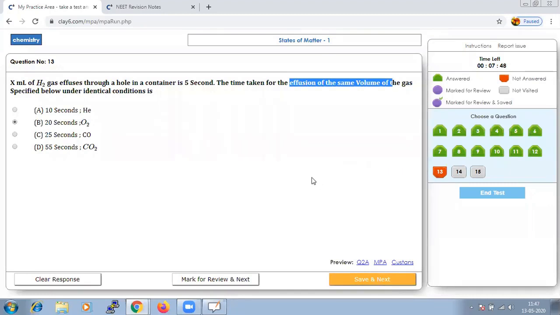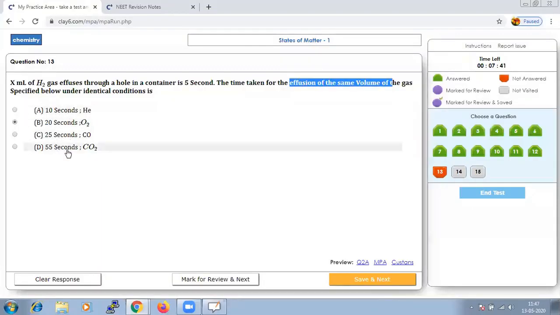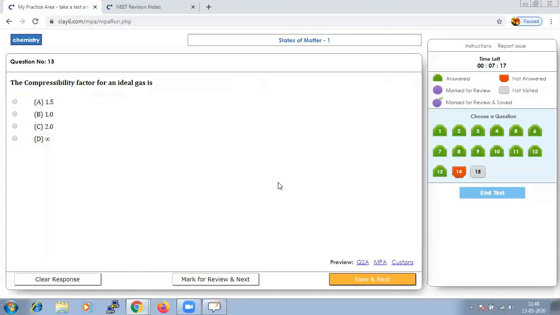Once again I repeat, you will not reach an answer since two values are unknown. Hence we need to do a trial and error method from the given options. It is not always compulsory that we will reach a direct answer, but sometimes there are chances that we need to arrive at the right answer from the given options. So let us save that and go to next.